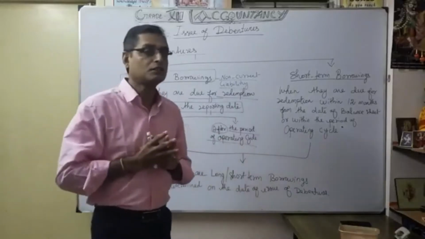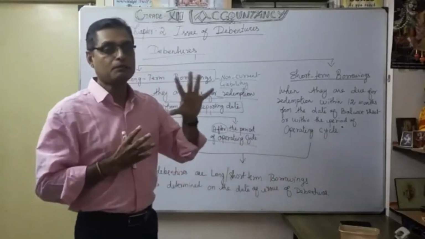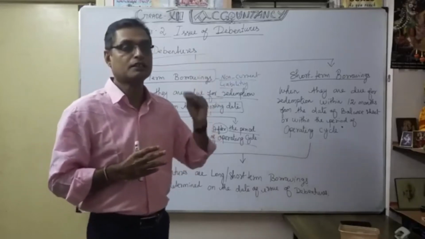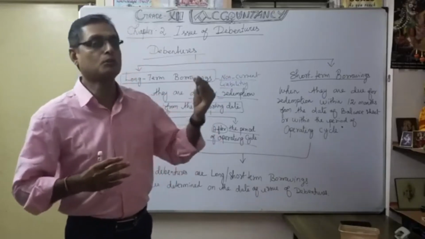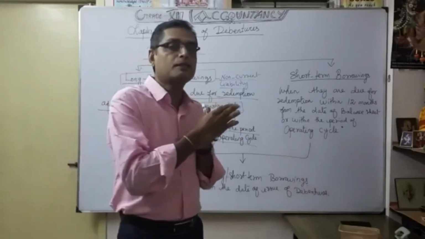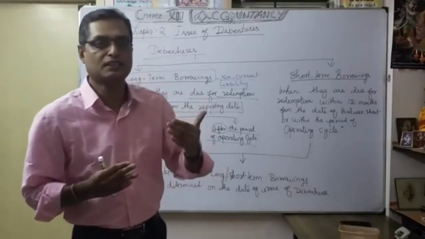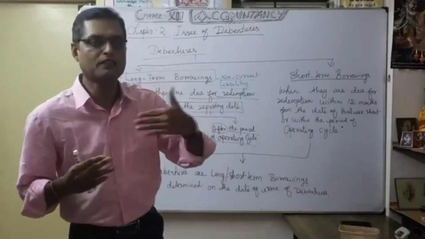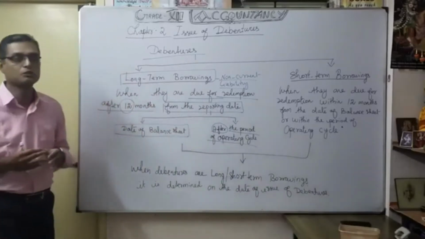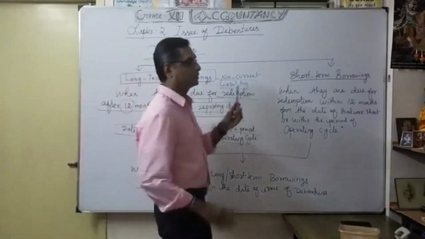Some debentures come under long-term borrowings because redemption is after 12 months. That means repayment of the debenture is considered only after 1 year, not immediately. That's why it is called long-term borrowings, our non-current liability.